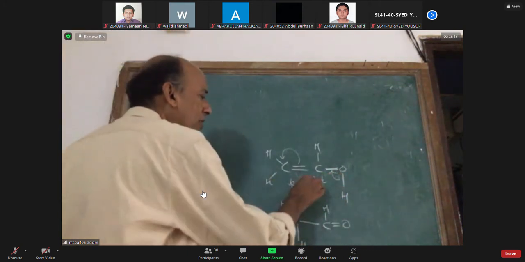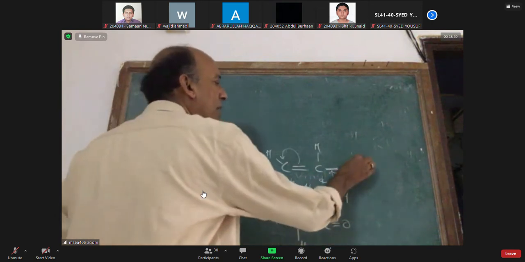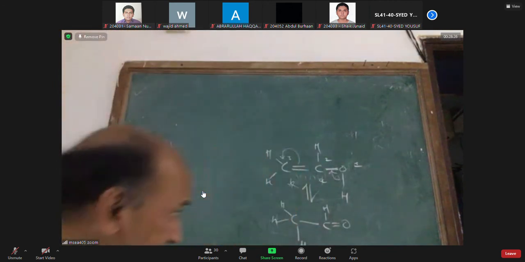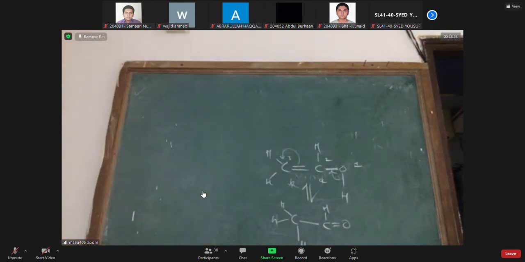This proton has been shifted from atom 1 to atom 3. 1, 2, 3. The proton oscillated between 1, 2, 3. This is called a triad system: a proton switch, and a conversion of an sp2 carbon into sp3 carbon, and of an sp3 hybridized oxygen to sp2 hybridized oxygen. The C-O single bond became C double bond O, and the C double bond became C single bond C. This type of change is called tautomerism.